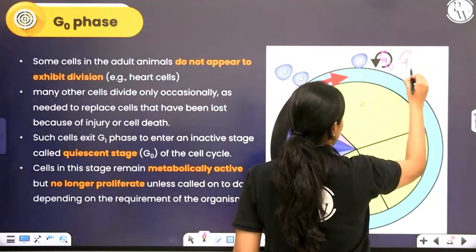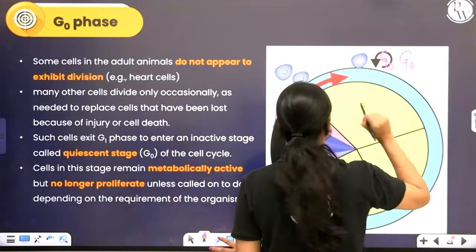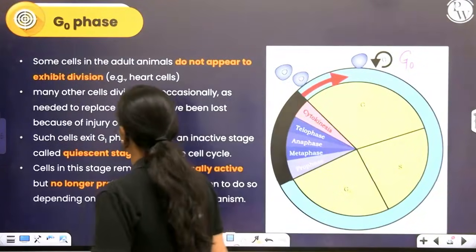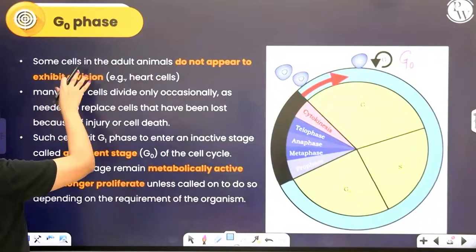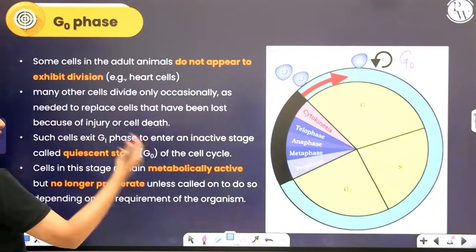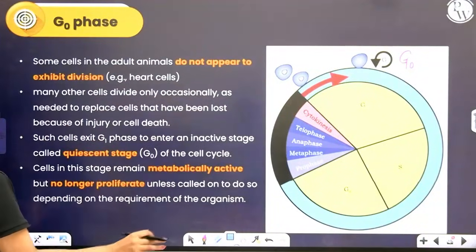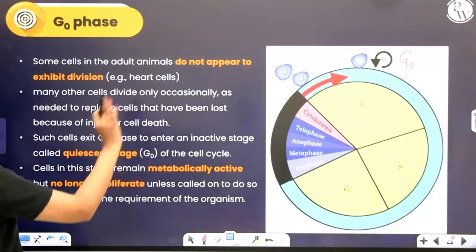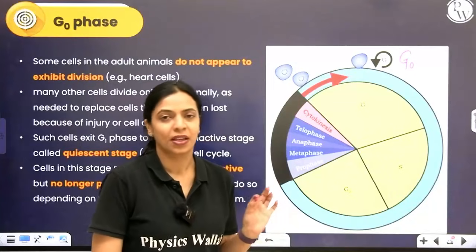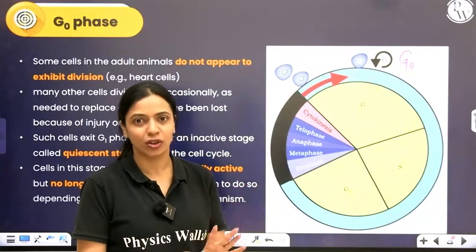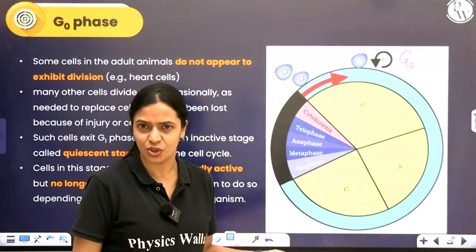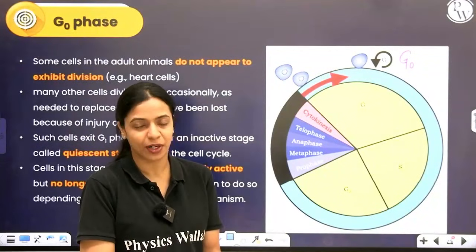G subscript 0, it's called G0 phase. Okay, so here some cells do not appear to exhibit cell division, such as our heart cells. Or some other cells that divide only when it's necessary, very rarely, then they exist in this G0 phase. So what happens in such cells is, since they are not dividing, they know they are not going to divide for a while unless it's absolutely required. For example, say there is some injury or something and then cell division might be required.